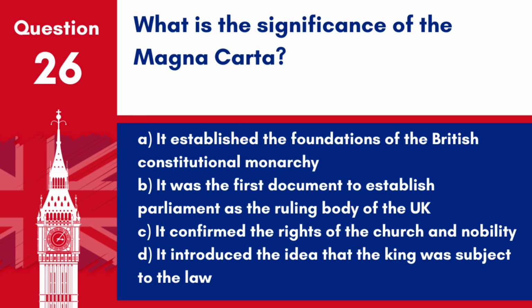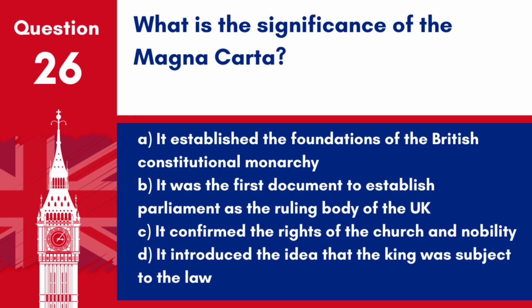Question 26. What is the significance of the Magna Carta? A. It established the foundations of the British constitutional monarchy. B. It was the first document to establish Parliament as the ruling body of the UK. C. It confirmed the rights of the Church and nobility.